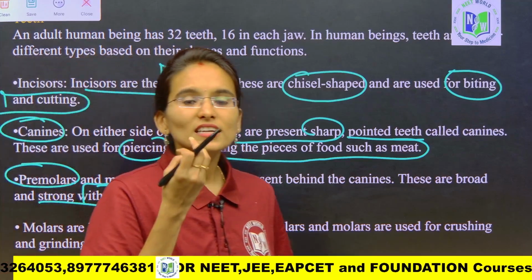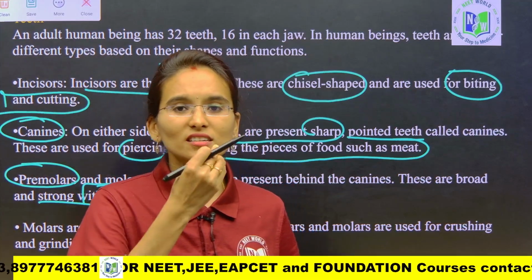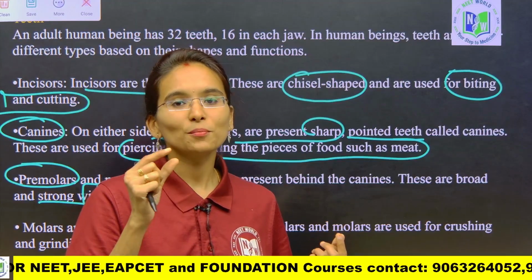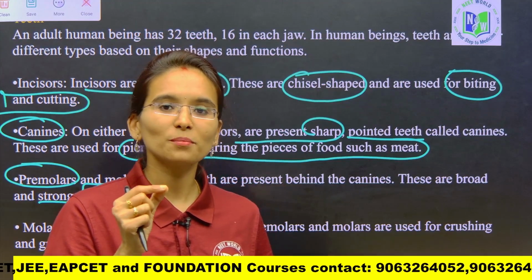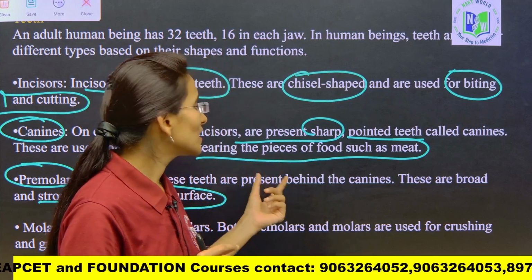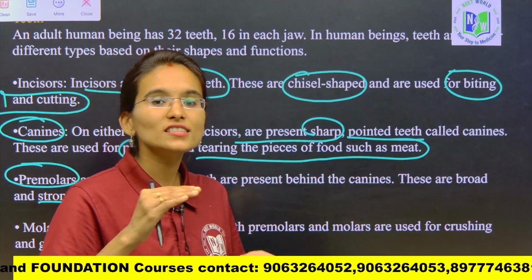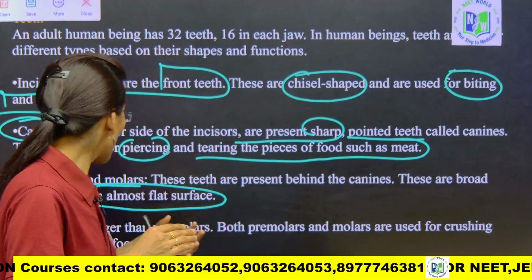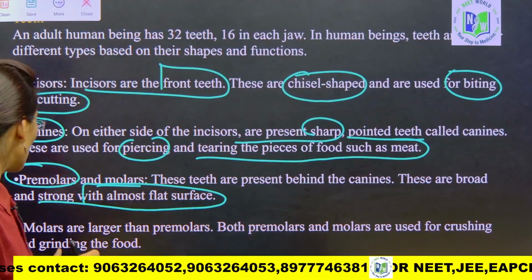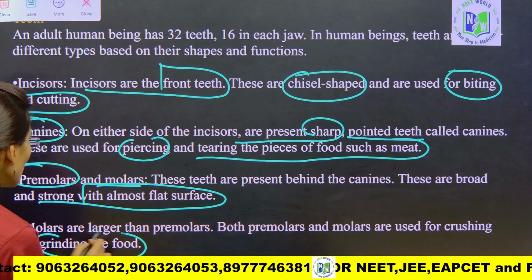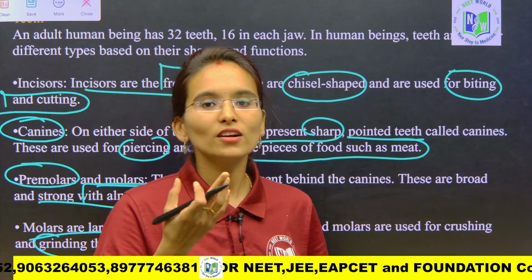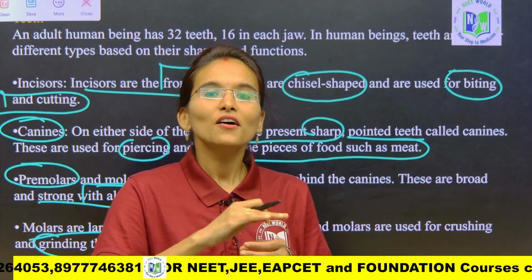The incisors are chisel shaped with a very sharp front edge, and the canines are very pointed, giving sharp end-like structures. The premolars and molars are almost flat, and are mainly used for crushing and grinding the food. Beside the premolars again we have the molars. Premolars and molars have flattened surfaces.